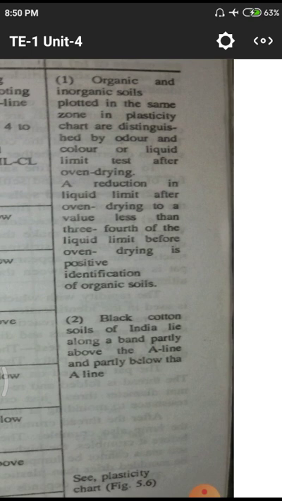After that, there may be some loss of weight in the soil. We need to check what is the initial weight of the soil with water content, what is the final weight of the soil without water content, and what is the difference between the weights. Those things will directly give the liquid limit. So initial weight minus final weight, divided by final weight, into 100, is the formula that will give the percentage of water content.